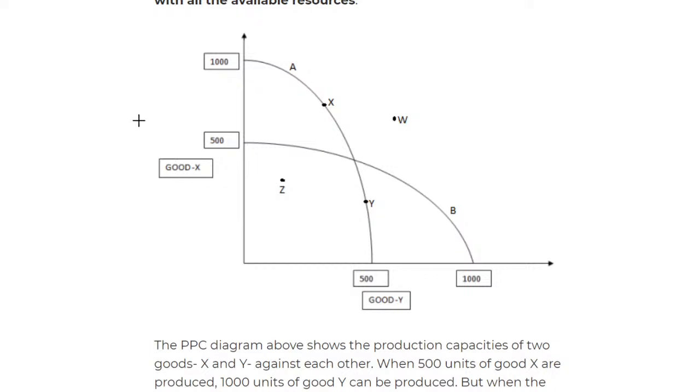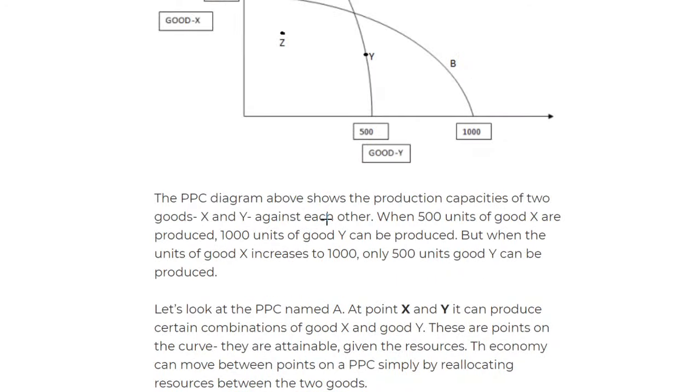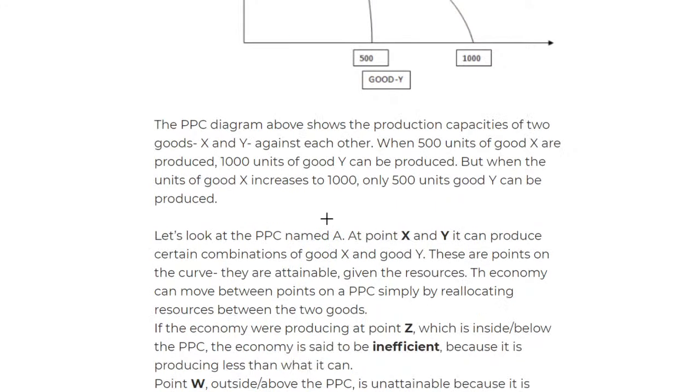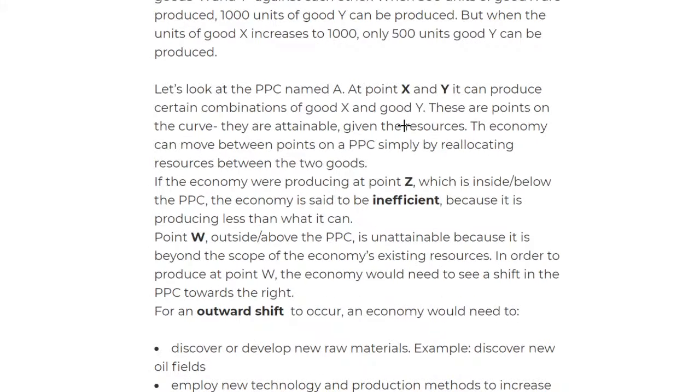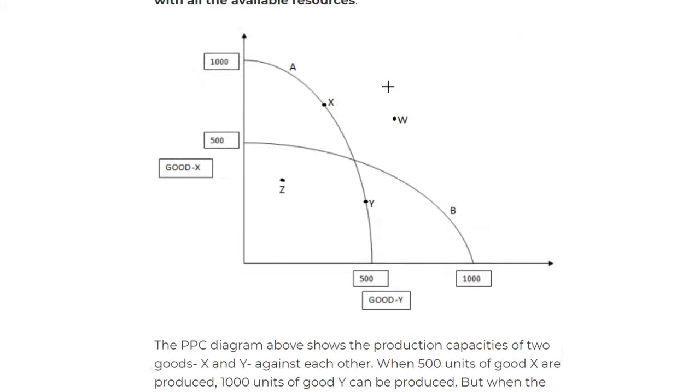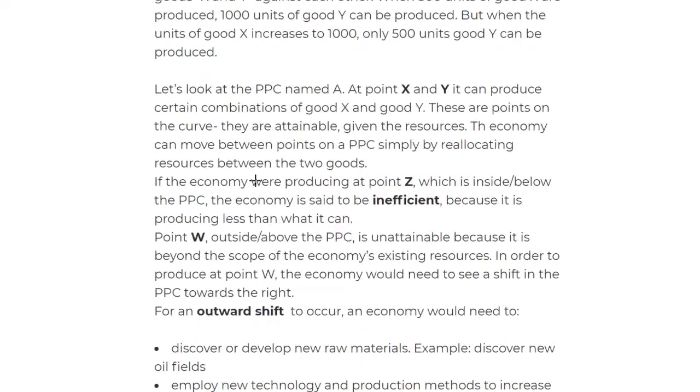So this is how a PPC curve, the production possibility curve, looks. Whenever a point is on the curve, it means it is producing all of the goods. When it's inside, we say it is inefficient because it's producing less than what it can potentially do. And when it's at W, we say that it is unattainable. So W is unattainable, Z is inefficient. Unattainable because it is beyond the scope of the economy's existing resources.